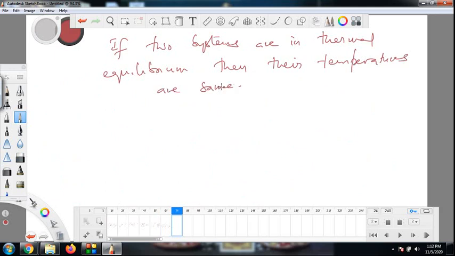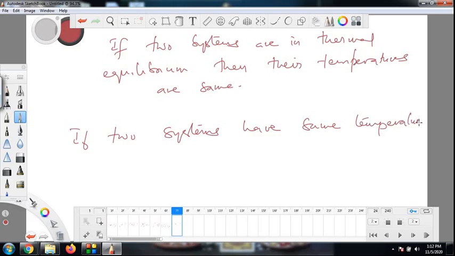The vice versa is also correct. So I can write: if and only if two systems are in equilibrium, if and only if their temperatures are the same. If and only if means the reverse also is correct. If their temperatures are the same, the systems are in thermal equilibrium. If two systems have the same temperature, then they are in thermal equilibrium. Okay, so this is the whole discussion about thermodynamic and thermal equilibrium.